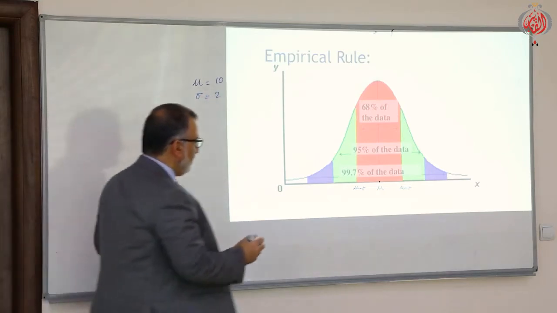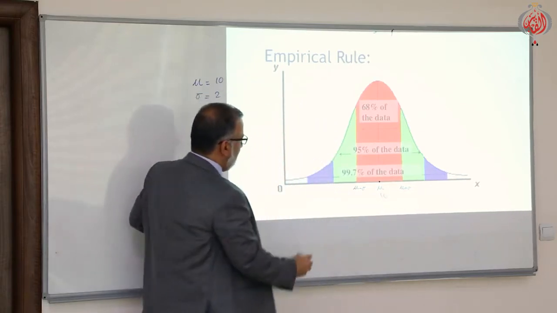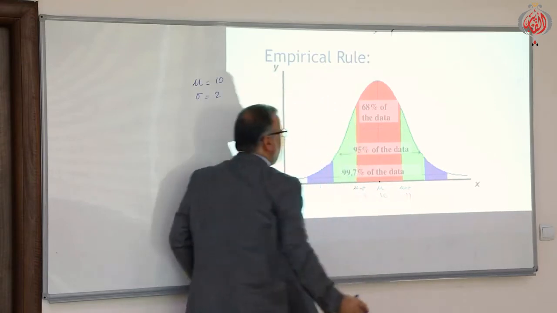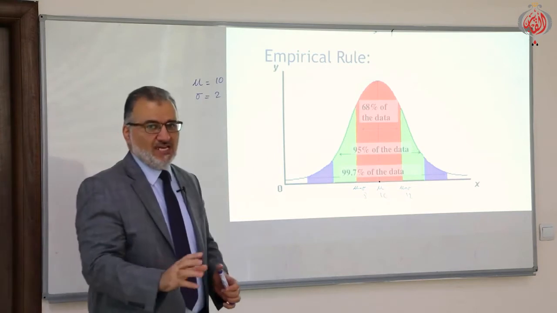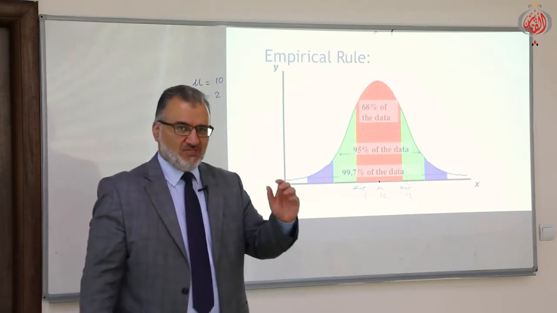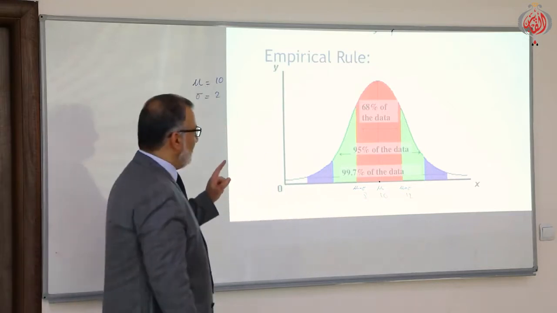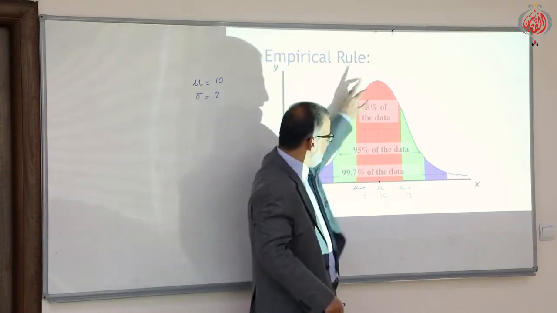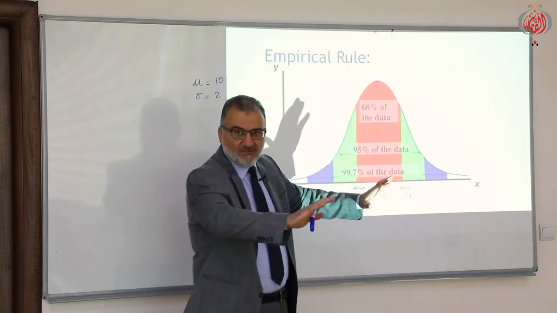Here it will be 10, and here 10 minus 2, which is 8, and here 12. We found empirically that almost any continuous random variable which is normally distributed can be drawn as a normal distribution to express that random experiment.